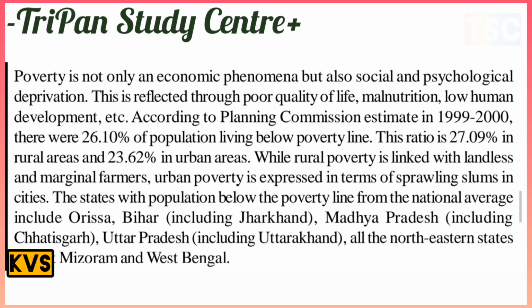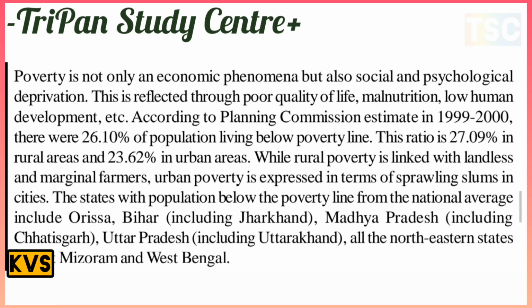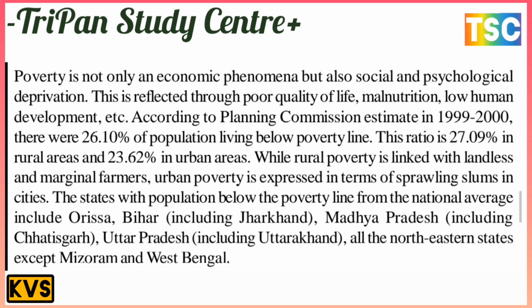Rural poverty is linked with the landless and marginal farmers, while urban poverty is expressed in the form of sprawling slums in cities. The states with population below the poverty line above the national average include Odisha, Bihar, including Jharkhand also, Madhya Pradesh, including Chhattisgarh, and Uttar Pradesh, including Uttarakhand, and all the northern and eastern states except Mizoram and West Bengal.